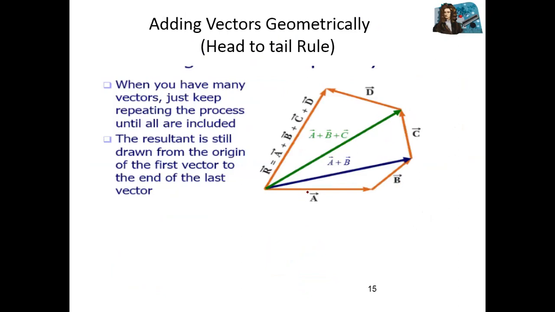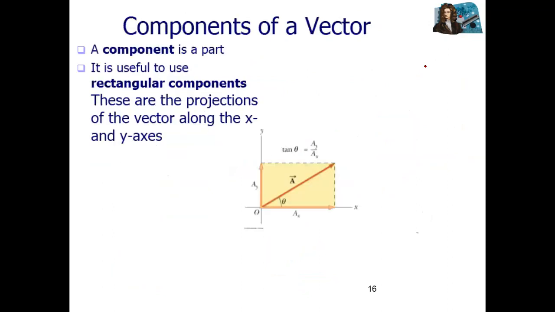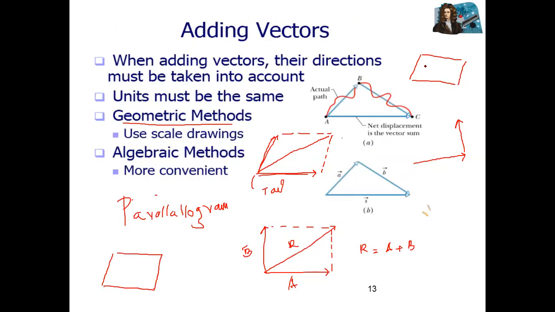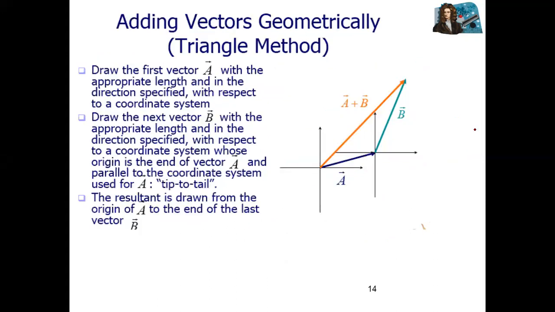How can you add: first draw A, then draw B, then draw C, then D. So the last one is A plus B plus C plus D. This is the effect of all. So, head-to-tail rule. We have just two here, but there are three methods. Parallelogram is also a method, not included in my presentation, but all three methods are there.